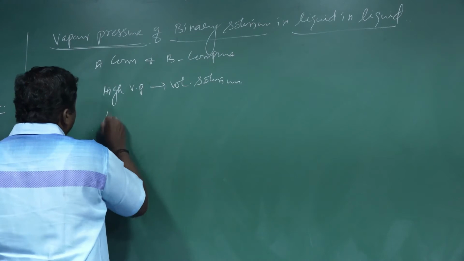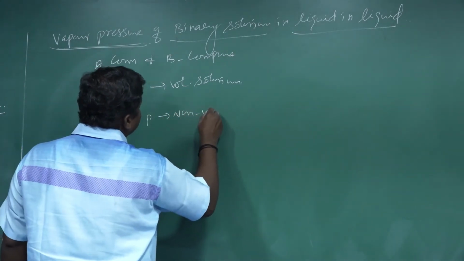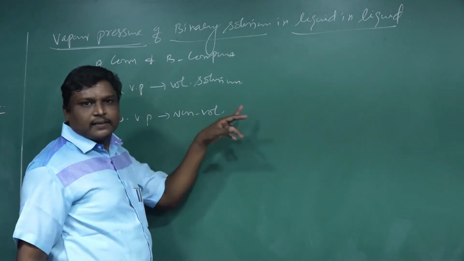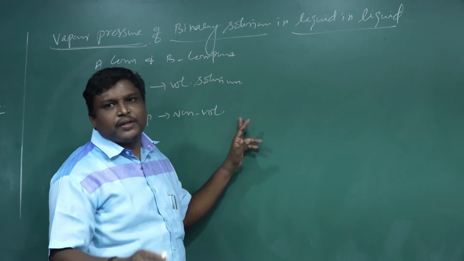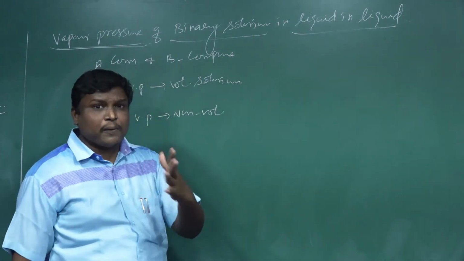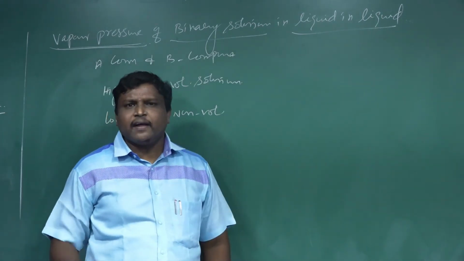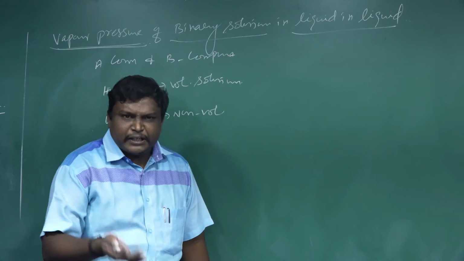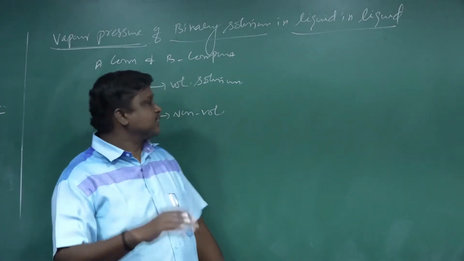Next, low vapor pressure is a non-volatile solution. Examples: benzene, phenol, etc. Volatile is nothing but an easily evaporating substance, where at room temperature the liquid changes into gas.